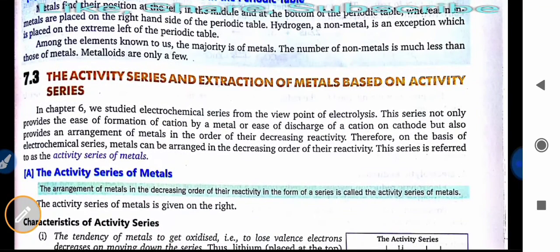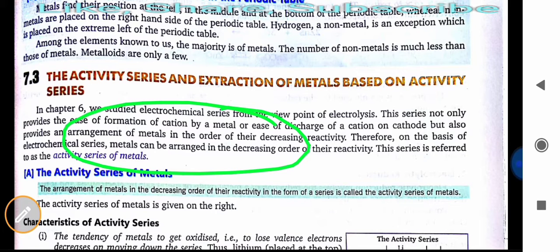Now, the activity series and extraction of metals based on the activity series. In the last chapter you already read about the electrochemical series, from the point of view of electrolysis. But this series not only provides the ease of discharge of a cation on the cathode, but also provides an arrangement of metals in order of their decreasing reactivity.